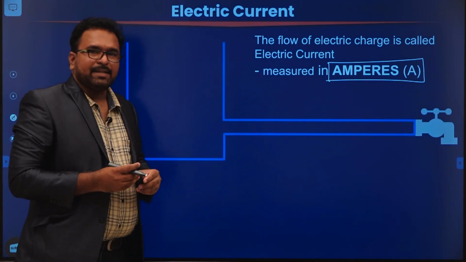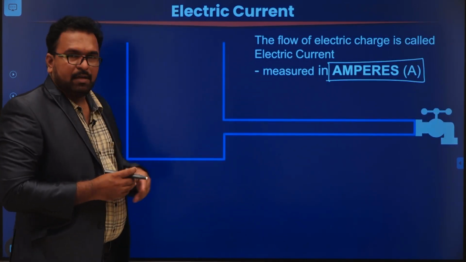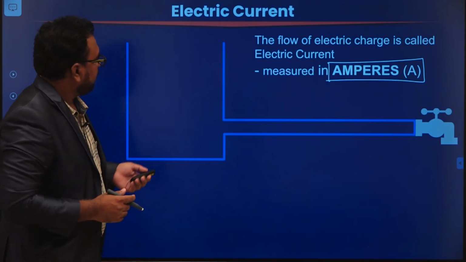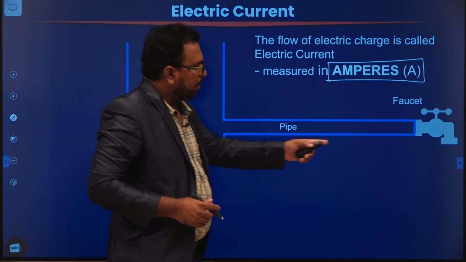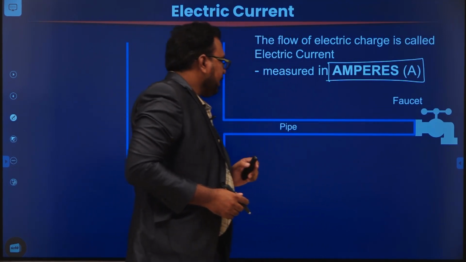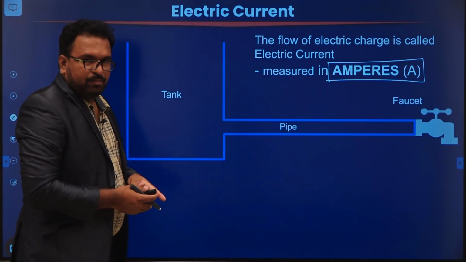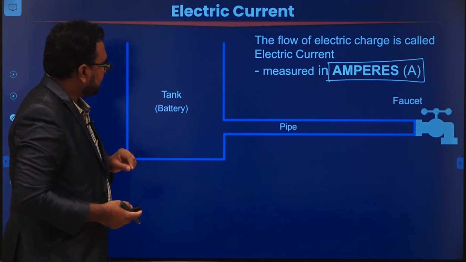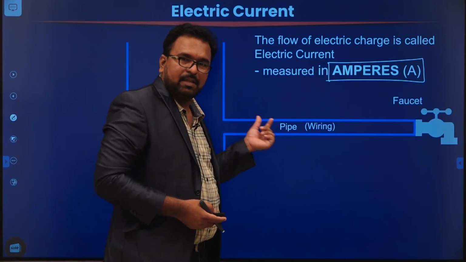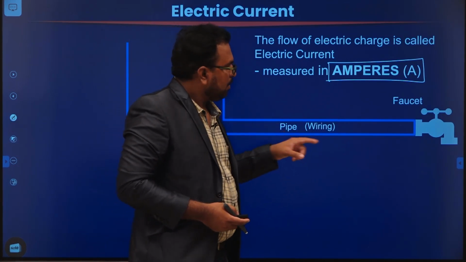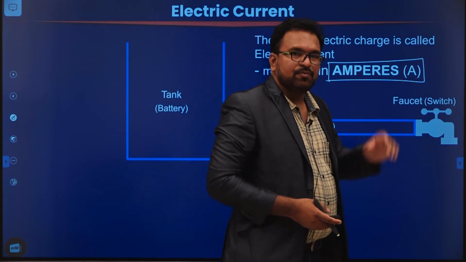I will try to explain the concept of current by using a physical example. So here I considered a tank, a pipe and a faucet. I am going to assume that the tank is analogous to a battery, the pipe is analogous to a wire, and the faucet is analogous to a switch.